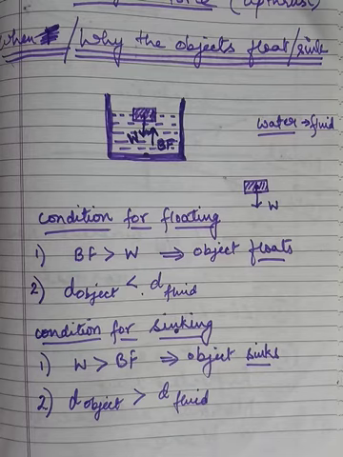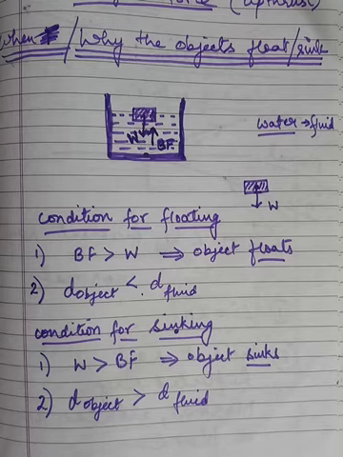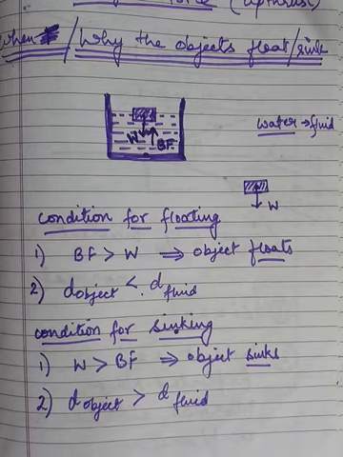This can be understood with the help of an example of taking an iron nail, which is sinking, and an example of a cork or a wood piece. Wood has a different density than iron. If you compare the densities, in this case the wood will float. On the basis of density, the wood has lesser density as compared to water.